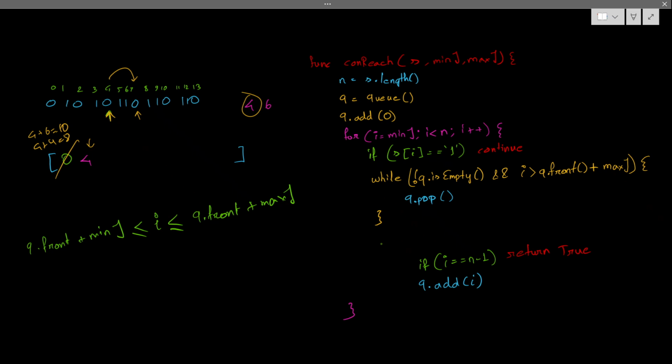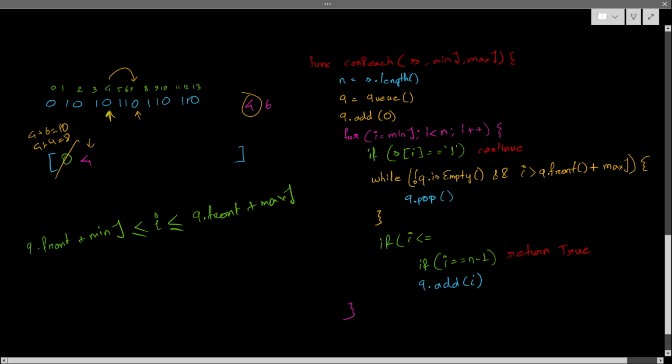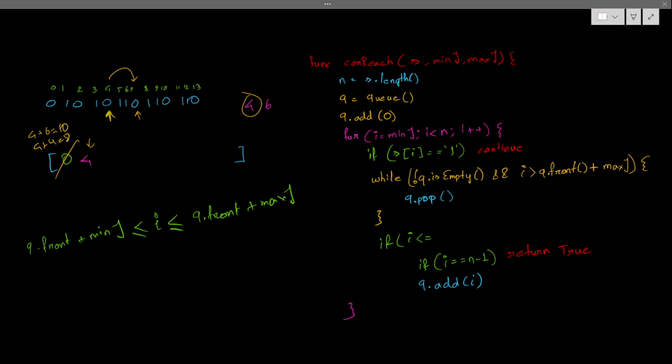I have to consider this condition. It should be in the range, right? I should be greater than or equal to q dot front plus minimum jump. If it is in that range, then only I can add, otherwise I can't add.